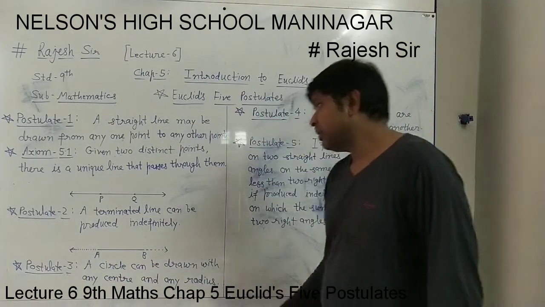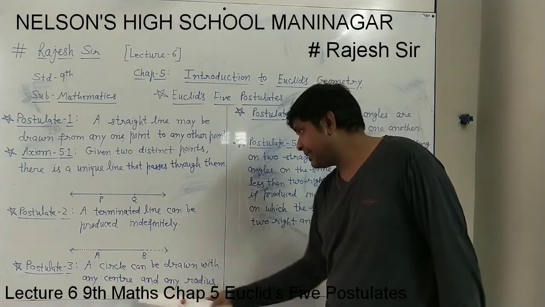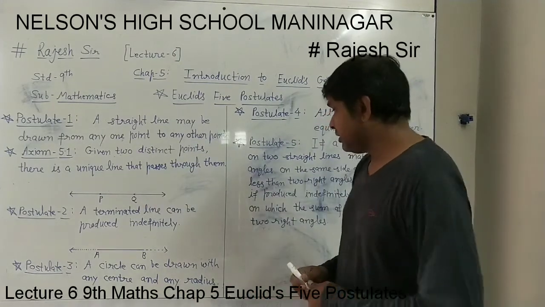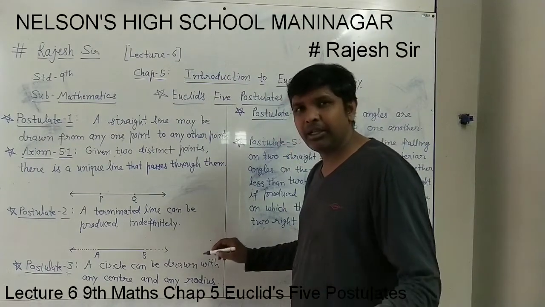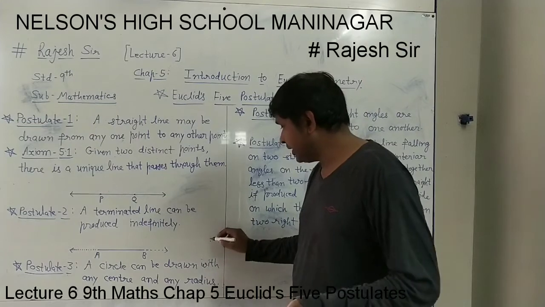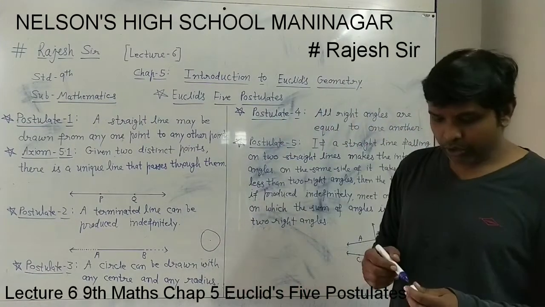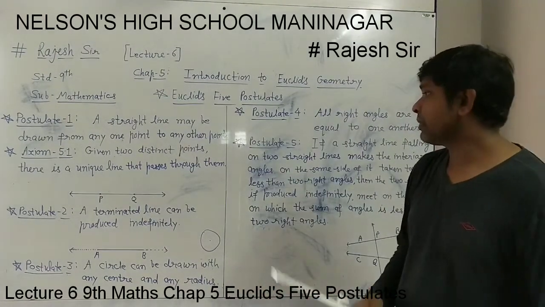Postulate 3 is also simple. A circle can be drawn with any center and any radius. As you know, you can take the center point anywhere. Suppose you take a 1 centimeter radius, 2 centimeter radius, 3 centimeter radius. Any radius you can take, and you can draw a circle. So a circle can be drawn with any center and any radius on the plane.